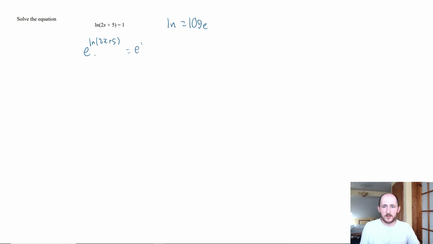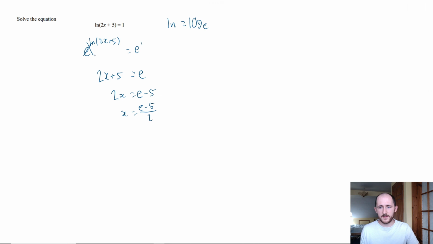So once again, just like with the normal powers, they cancel. So we have 2x plus 5. Now e to the power of 1, well, anything to the power of 1 is just itself, so I'm just going to leave it as e. So subtract 5 from both sides, and divide both sides by 2.